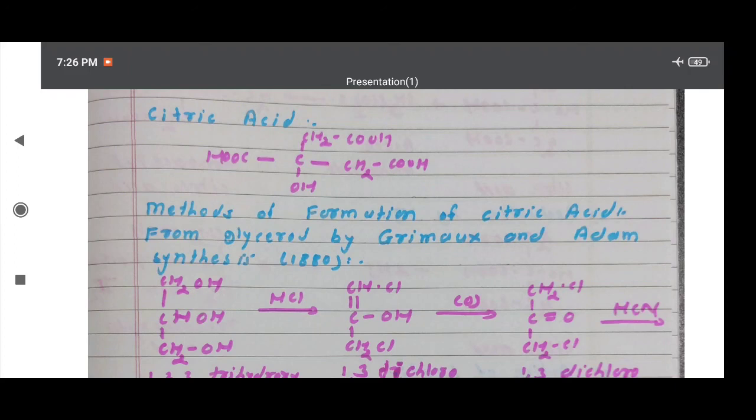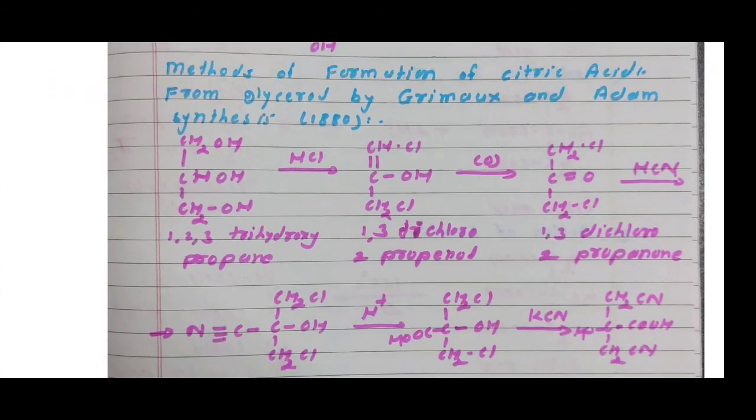Here there is only one method for formation of citric acid, from glycerol. Glycerol is nothing but a trihydroxy alcohol. From glycerol by the Grimaux and Adams synthesis in 1880. Here glycerol gives citric acid by the following series of reactions. The sequence of steps in this synthesis: first is starting from glycerol. Glycerol is 1,2,3 trihydroxy propane or trihydroxy alcohol.